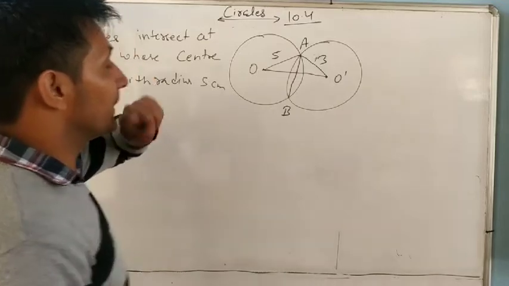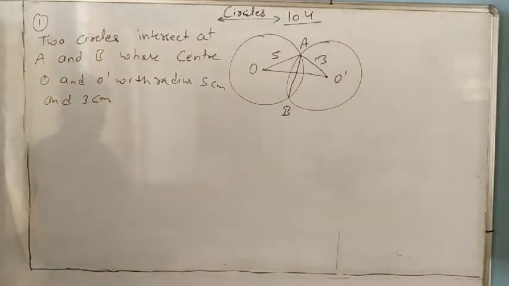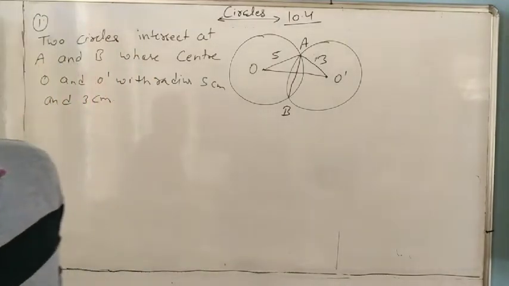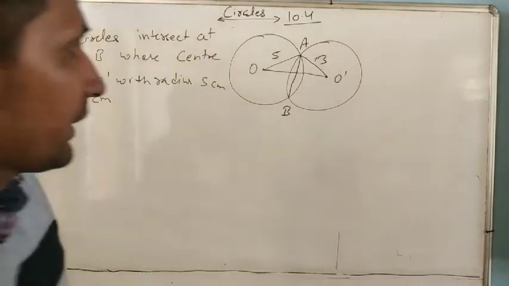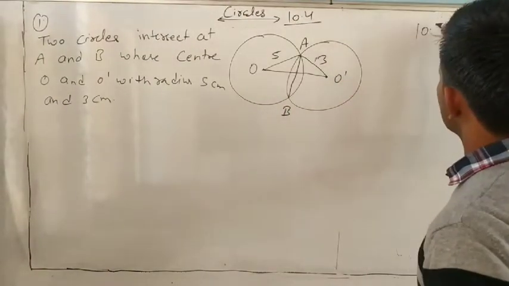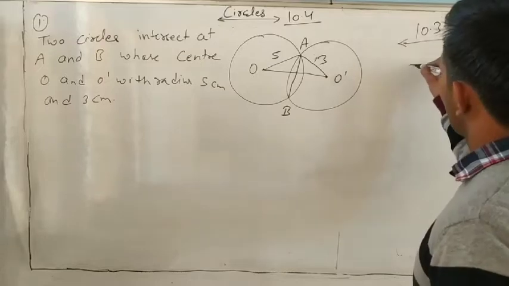So AB. Now, do you remember exercise 10.3, question number 3?